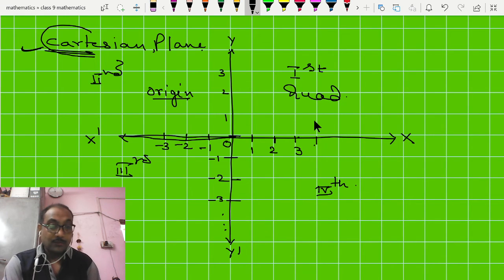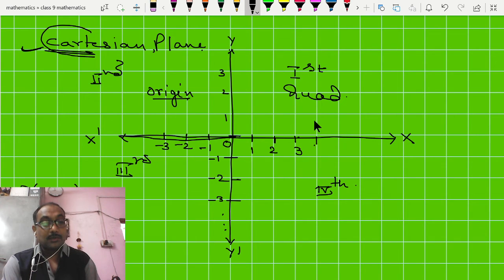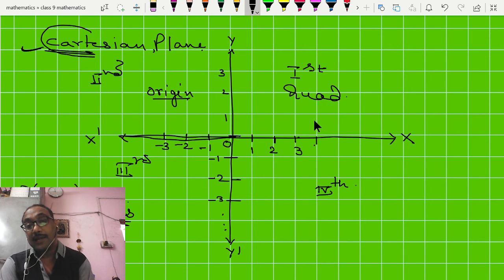So see, we have an ordered pair P(x, y). These two are the numbers or coordinates associated with the x-axis and the y-axis. The first is the x-axis and the second is the y-axis. And it works like a road number and house number. Suppose you have to reach my home, then I live in Indrapuri, road number 15.